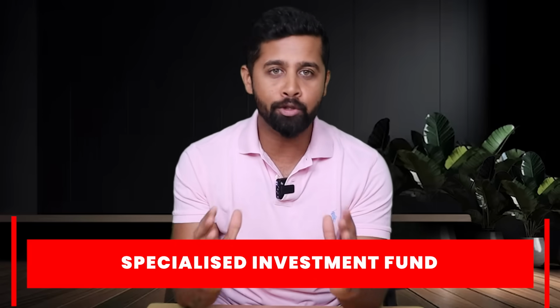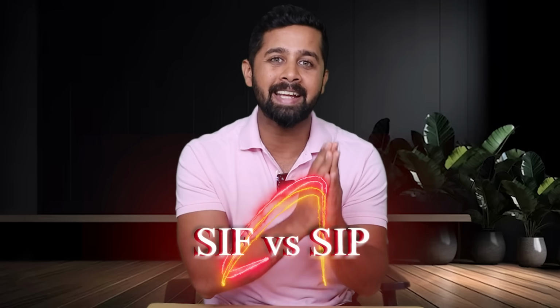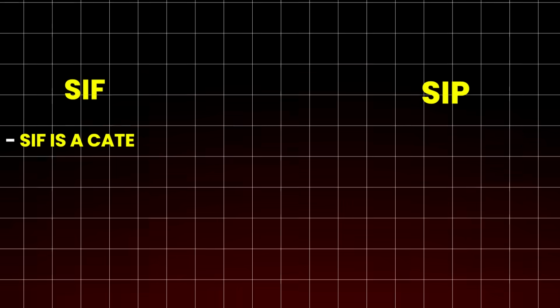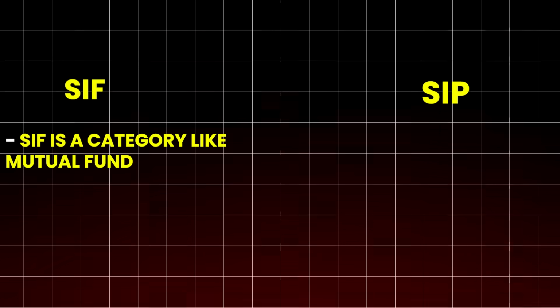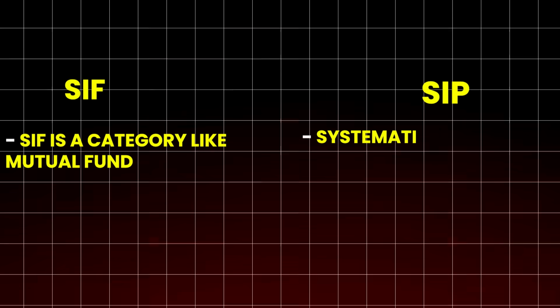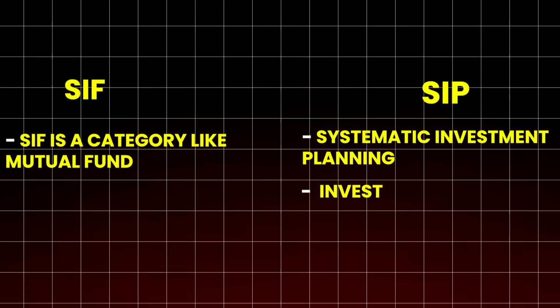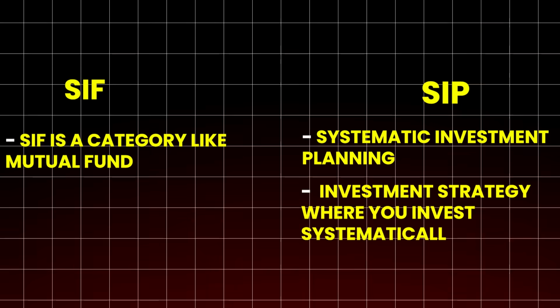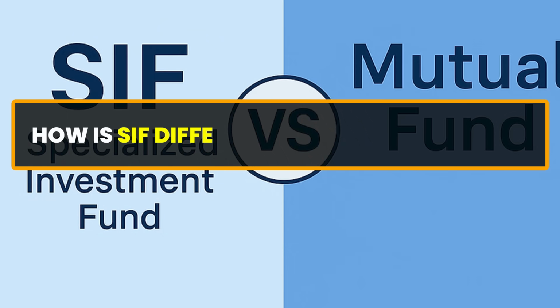So what SEBI is trying is, they're trying to bridge this gap between mutual fund and PMS by introducing SIF, that is Specialized Investment Fund. Please do not confuse SIF with SIP. SIF is a category like mutual fund, whereas SIP is systematic investment plan, which is an investment strategy within mutual funds where you invest systematically. Now, how is SIF different from mutual funds? Well, it is quite new, so we need more clarity.